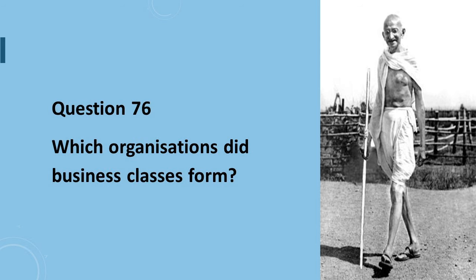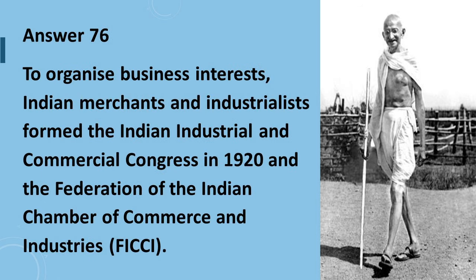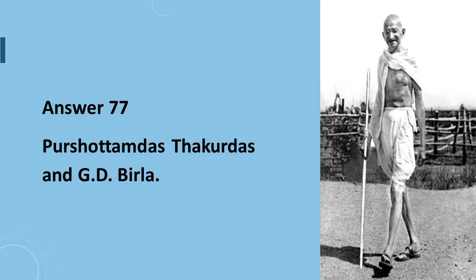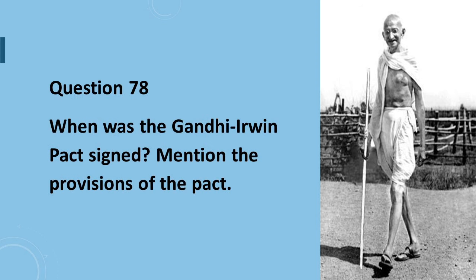Question number 76 says, which organization did business classes form? Answer to question number 76 is, to organize business interest, Indian merchants and nationalists formed the Indian Industrial and Commercial Congress in 1920 and the Federation of Indian Chamber of Commerce and Industries, FICCI. Question number 77 says, name some prominent industrialists of that time. Answer to question number 77 is Purushottam Das, Thakur Das and G.D. Birla.